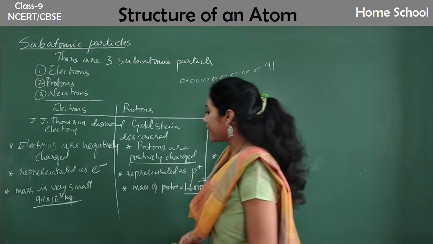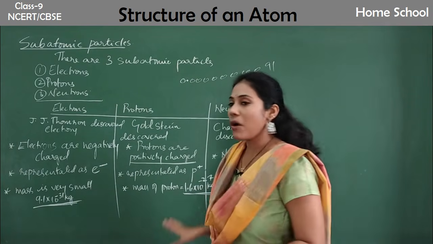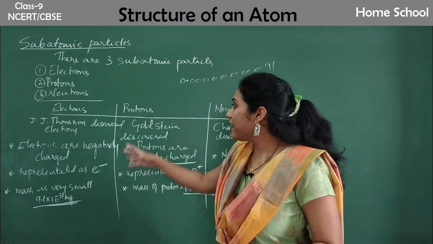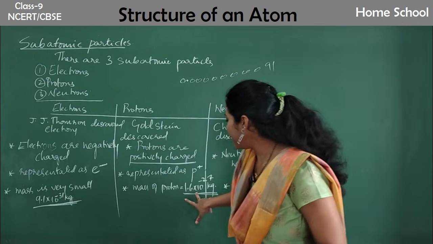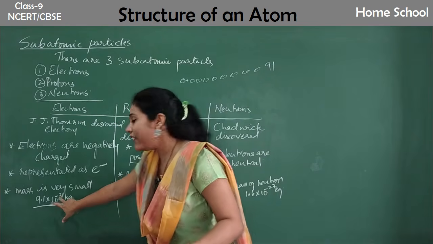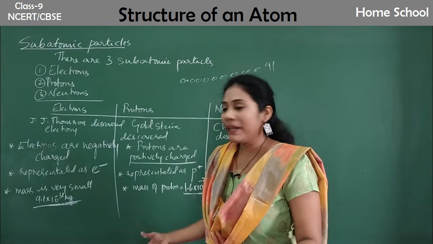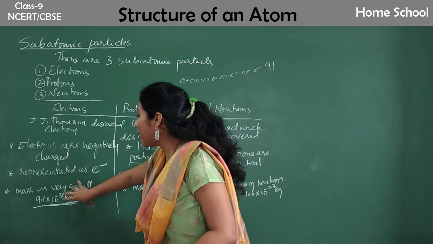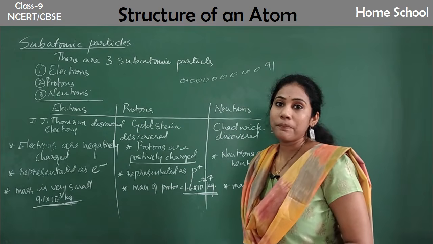Now compare the electron mass and the proton mass. Which is the smaller number, and which subatomic particle has very little mass among electron and proton? This is 10 to the power of minus 31, and this is 10 to the power of minus 27. This is much smaller. Number-wise, this is the smallest number. So the electron mass is very little compared to the mass of a proton.